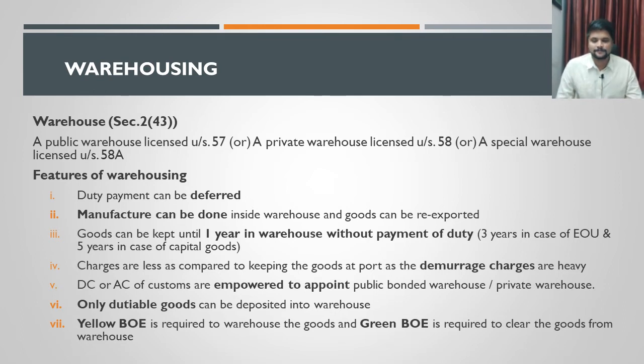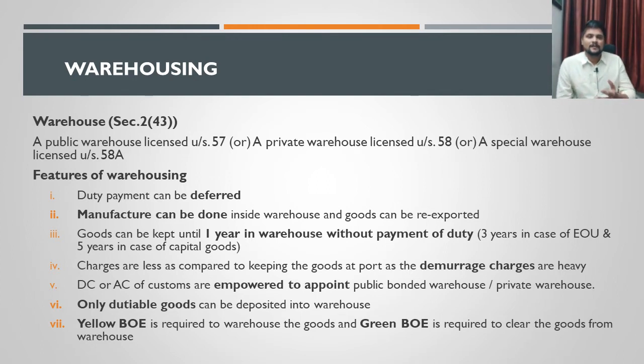as well as re-exporting it back. Next one is, the goods that are warehoused can be kept for a period of 1 year. Up to 1 year the goods can be warehoused. But in case the assessee, the person who is warehousing the goods, is an EOU, it means what? EOU means export oriented unit. It is a separate type of unit. If the assessee is an export oriented unit, then he can warehouse the goods up to 3 years. 1 year can be read as 3 years. And if the goods are in the nature of capital goods, then the warehousing period will be extended up to 5 years. So there are 3 time periods. Until then the goods can be kept in the warehouse.